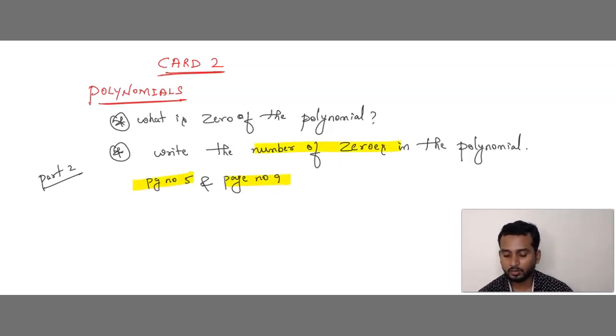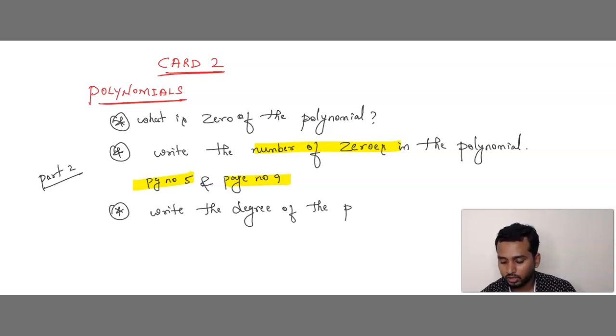You have to find the number of zeros. In that, you can see the graph. By looking at the graph, you need to find how many zeros are there. You can get that type of question. And after that, you can expect the question like this also. That is, write the degree of the polynomial.